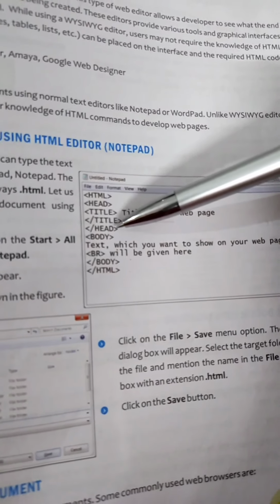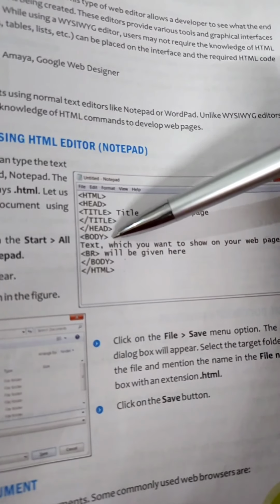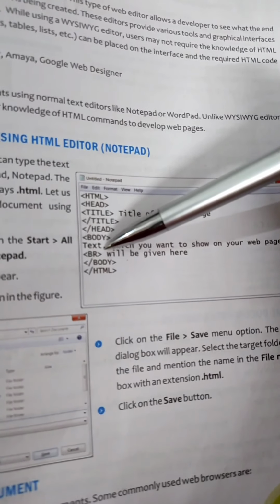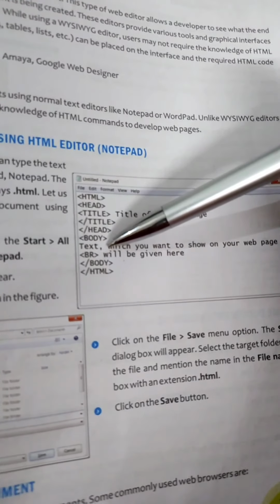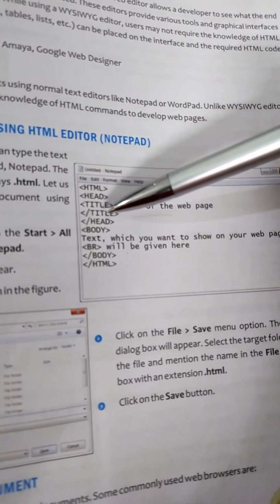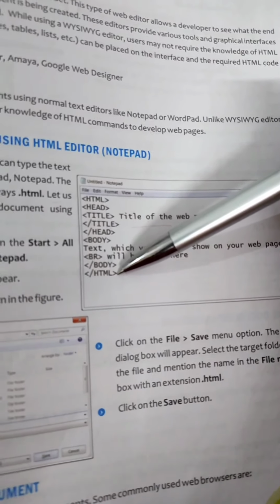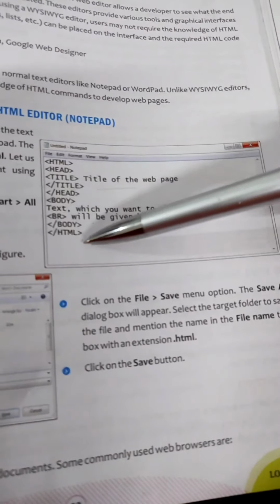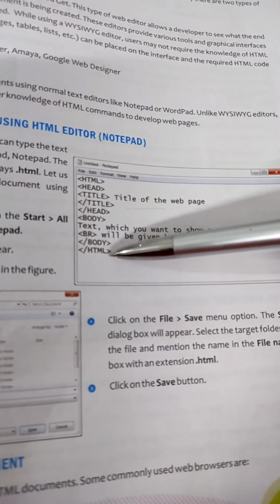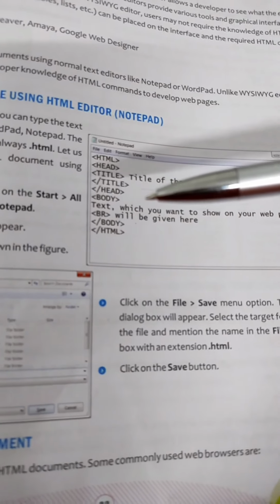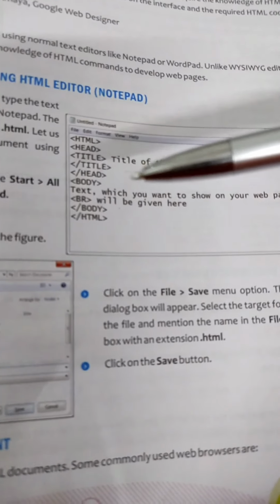Then head tag is closed and then comes the body tag. It is the document's body. BR tag is used if you want to display the content in the next line. BR means break tag. Close the body tag and then close the HTML tag. If you do not use the closing HTML tag at the end, then the content will not be displayed properly.